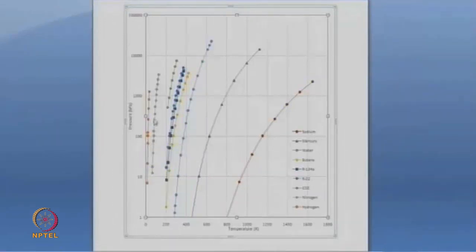So we can see that the topmost point is the critical point for each of these substances. So hydrogen goes to very high pressure, but the critical temperature is like 10 or 20 Kelvin, somewhere about that. Then you have nitrogen, which goes up to about 126 Kelvin. Then you start getting carbon dioxide, and then a lot of curves which are very, very similar to one another. They are R22, R134A, these are hydrofluorocarbons of different types, and then this one, which is butane.